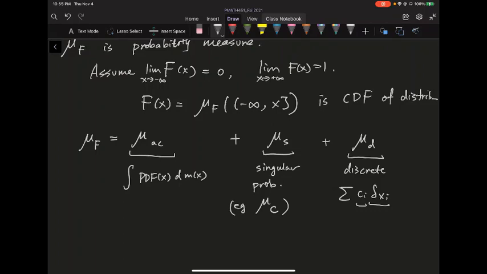So every probability measure, using this Lebesgue decomposition technique, you can decompose into these three parts. If you want to study a probability measure, you can just break it into these parts and study them separately. That's why in the usual probability course, you start with the continuous part, with the PDF and those continuous distributions, and then you do the discrete. And of course, technically there's a singular part which you rarely study. So that's how you use this Lebesgue decomposition theorem in probability theory. That's why it's a very useful theorem.